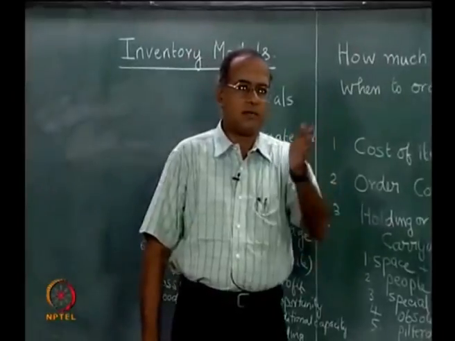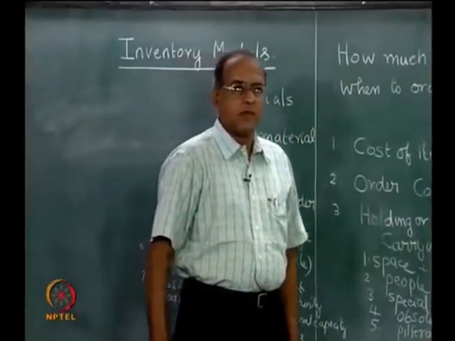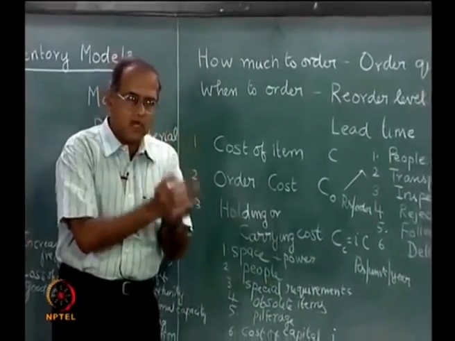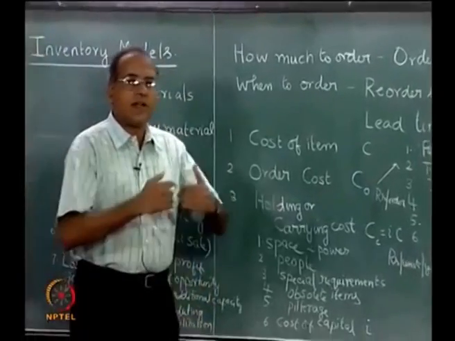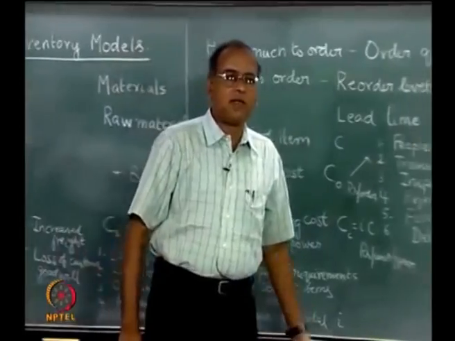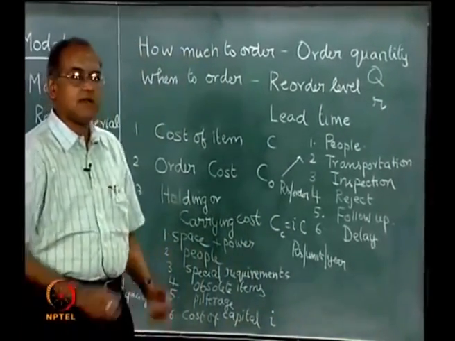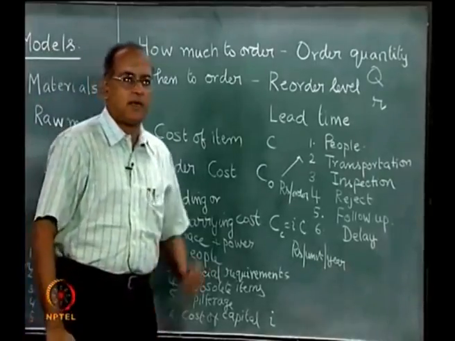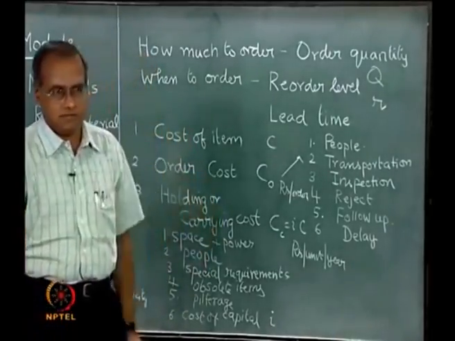Rupees per unit per year. So this is the cost of holding one unit, rupees per unit per year. So the average inventory that we have at any point in time multiplied by CC will give us the holding cost per year, and the average inventory should be in terms of number of units that we have.